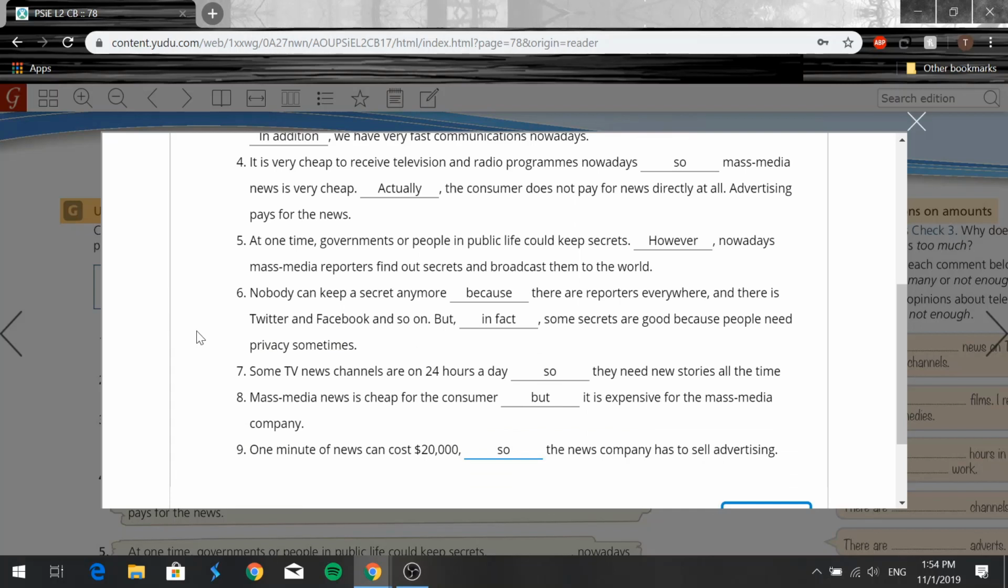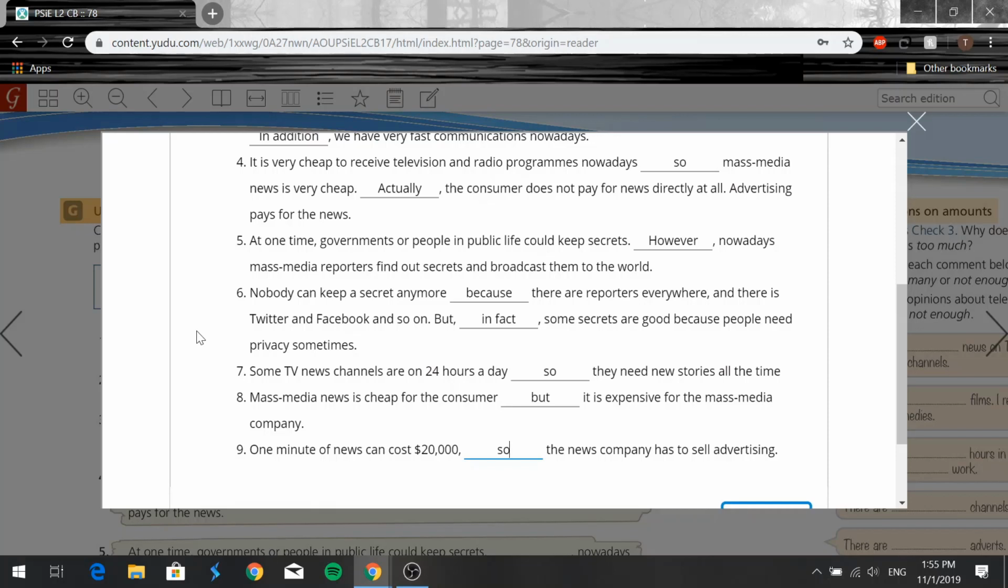Number 5, at one time, governments or people in public life could keep secrets. However, nowadays, mass media reporters find out secrets and broadcast them to the world. Number 6, nobody can keep a secret anymore because there are reporters everywhere, and there is Twitter and Facebook and so on.